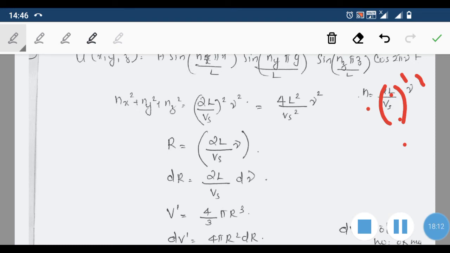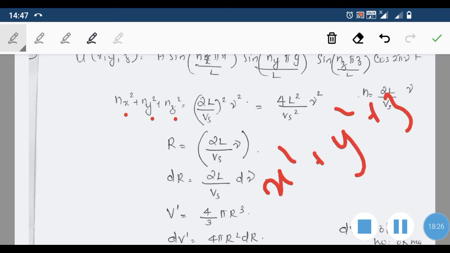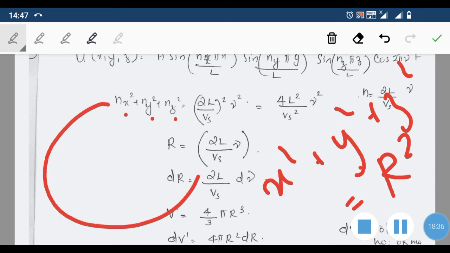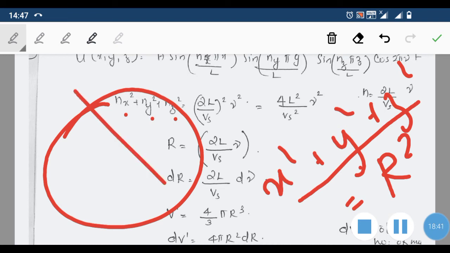Suppose we consider a coordinate system in which nx, ny, nz are the coordinates. Then comparing with our usual coordinate system, we can represent the left hand side like this, x square plus y square plus z square, and in the usual case, it will be equal to r square. So that corresponds to a sphere. If the axis is at the center, then x square plus y square plus z square will be equal to the radius square of the sphere.